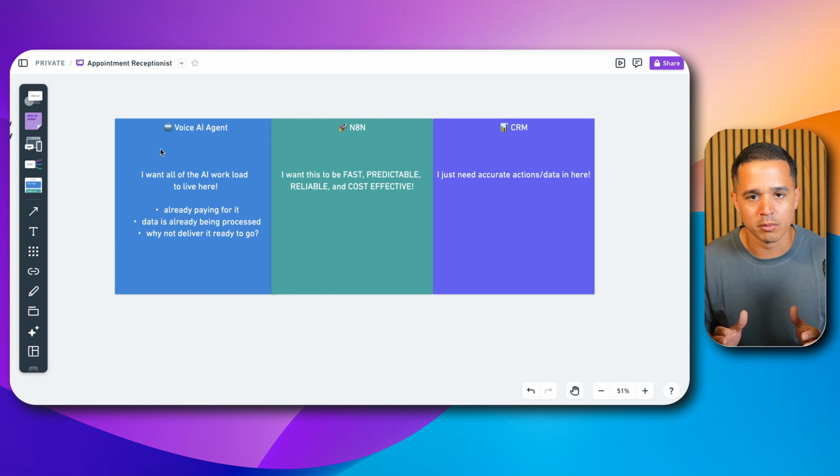And lastly, the CRM component, you just need the information to be inside the CRM accurately and get it there efficiently in a timely manner so that the business can take advantage of it.